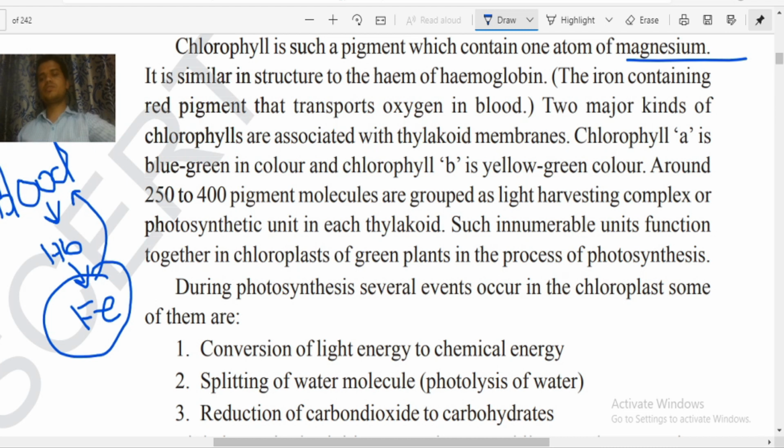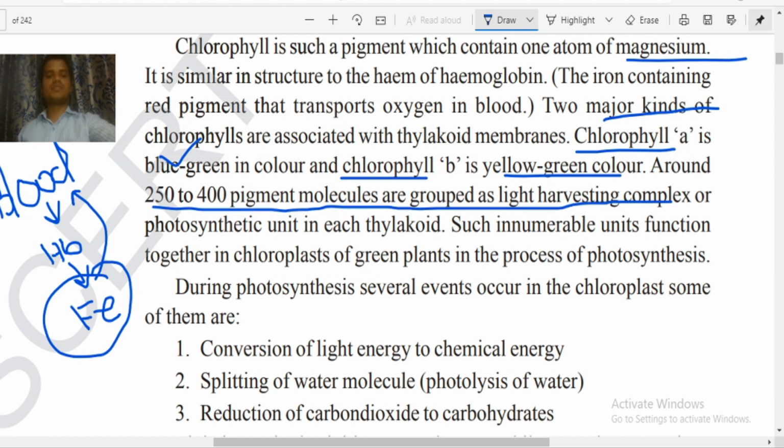Now there are two types of chlorophyll. Two major kinds of chlorophyll are associated with thylakoid membranes: chlorophyll A and chlorophyll B. Chlorophyll A is blue-green in color, chlorophyll B is yellow-green. Around 250 to 400 pigment molecules are present inside the light harvesting complex or photosynthetic unit in each thylakoid.